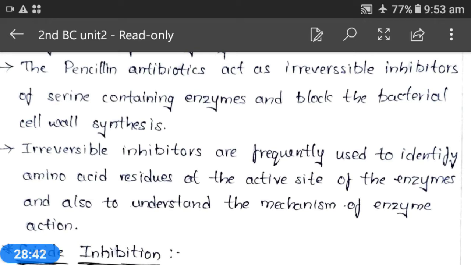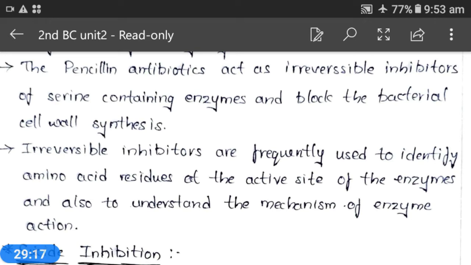If you see the example allopurinol, it is used in the treatment of gout. Allopurinol, an inhibitor of xanthine oxidase, gets converted into alloxanthine, a more effective inhibitor of this enzyme. The use of certain purine and pyrimidine analogs in cancer therapy is also explained on the basis of suicide inhibition.